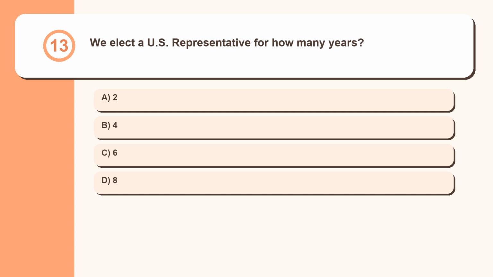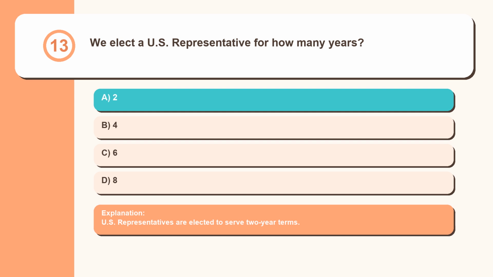Question 13. We elect a U.S. representative for how many years? 2, 4, 6, 8. U.S. representatives are elected to serve 2-year terms.